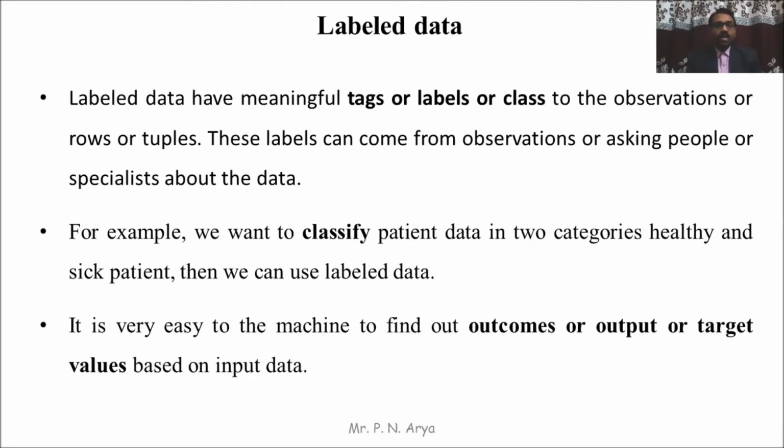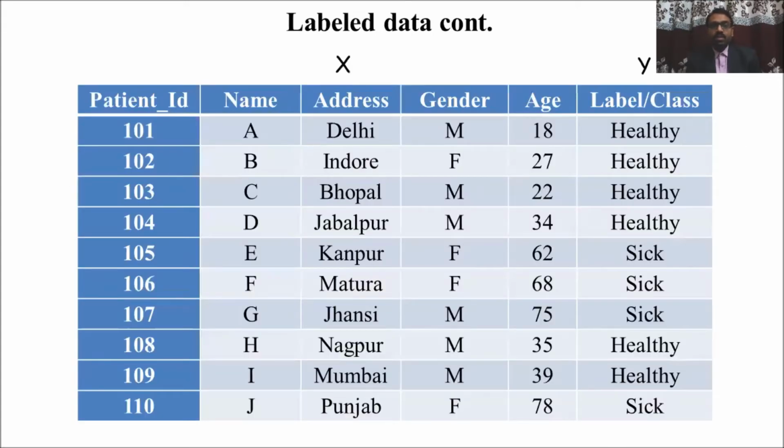Labeled data. Labeled data have meaningful tags, labels or classes for the observations, rows or tuples. These labels can come from observations or from asking people or specialists about the data. For example, we want to classify patient data into two categories, healthy and sick patients. So we can use labeled data. It is very easy for the machine to find the outcomes, output or target values based on input data. So this is the labeled data.